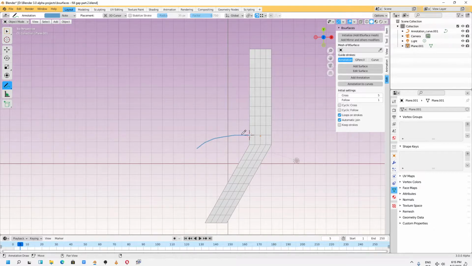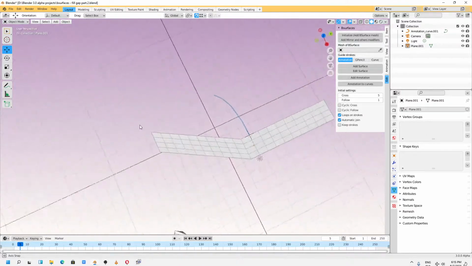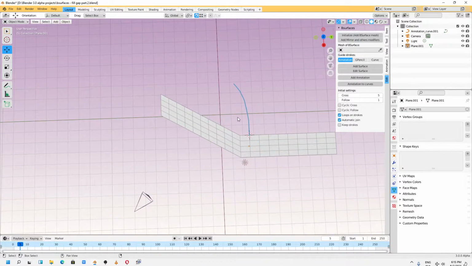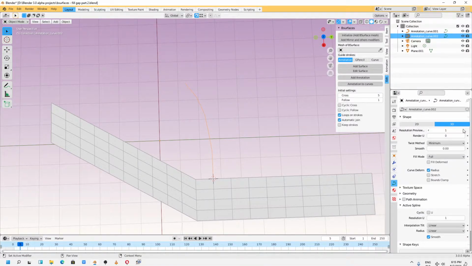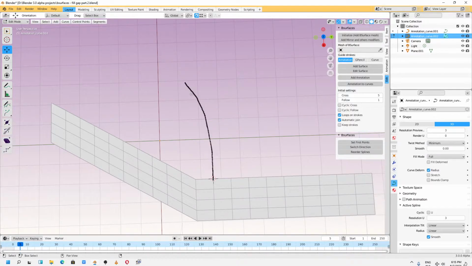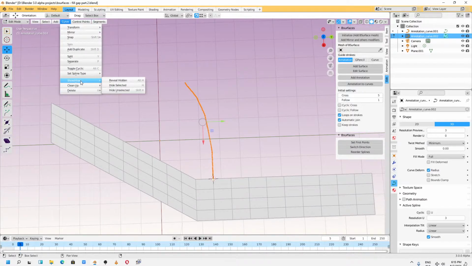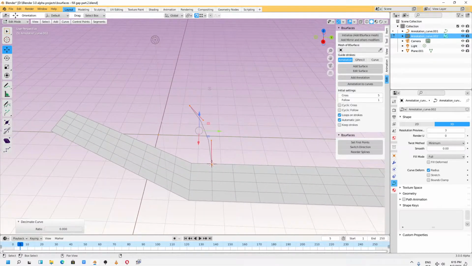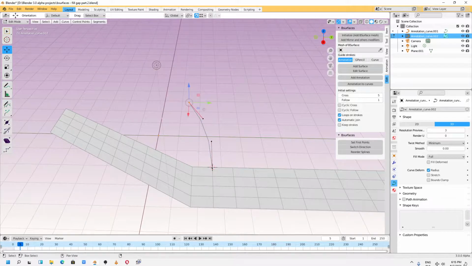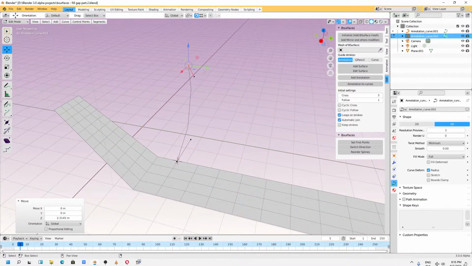But please, you have to draw from left to right. I didn't know that and my polygon wasn't connected properly. Annotation to curve. We will change interpolation resolution up to 3. We also have to decimate our curve. Clean up, decimate curve. What I wanted to do with this object, I wanted to modify.